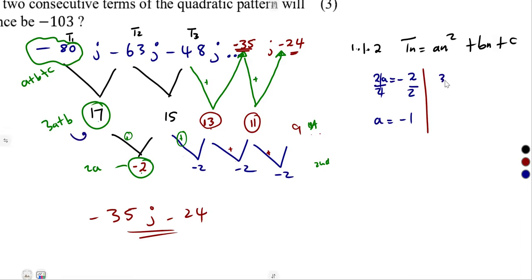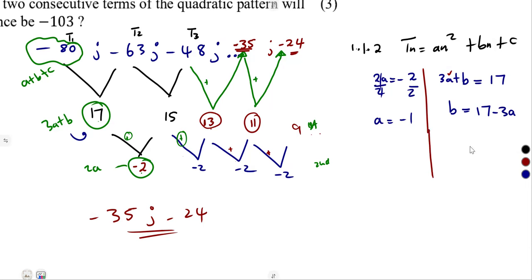So 3a plus b must be equal to the first term of the first differences, which is 17. Since we have a, it means we can solve for b. That's 17 minus 3a, if we take it to the other side of our equation.